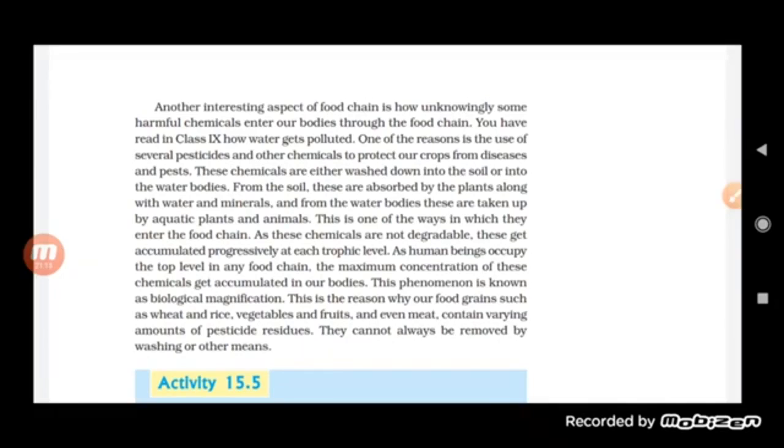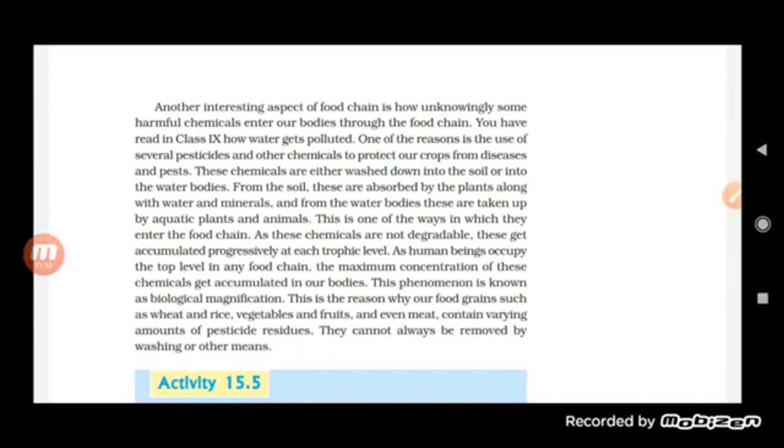Now, earlier, DDT was used as a pesticide, and when it was released, it mixed with the soil and was taken up by the plants themselves. The plants absorbed it, and when the plants were eaten by animals, and animals were eaten by human beings, the accumulation of DDT was found to be very high. So we can say that the energy keeps on decreasing at each trophic level, but the accumulation of the chemicals keeps on increasing.